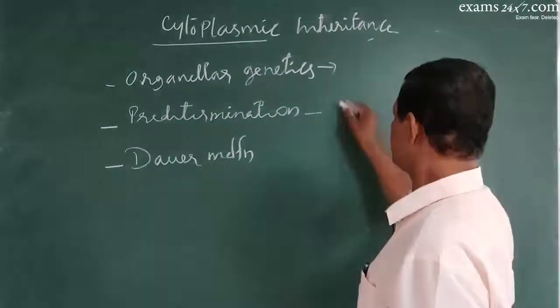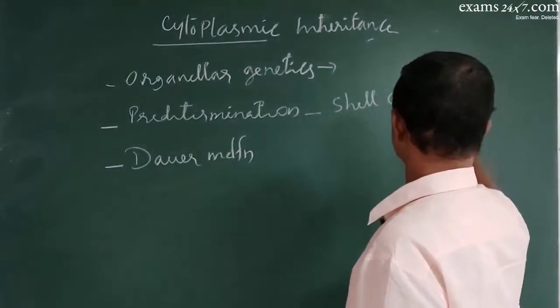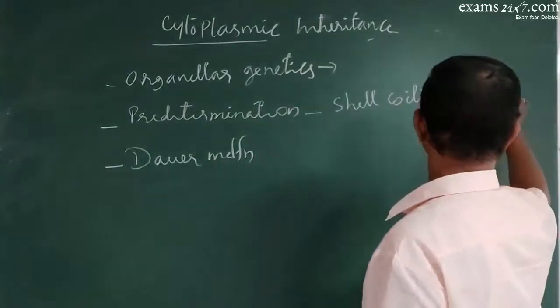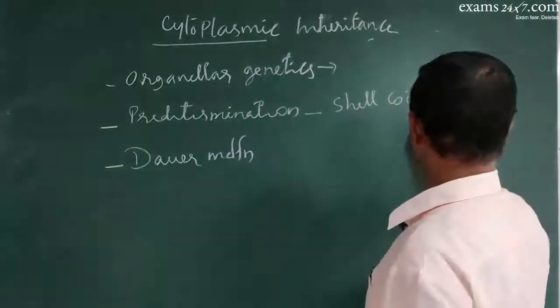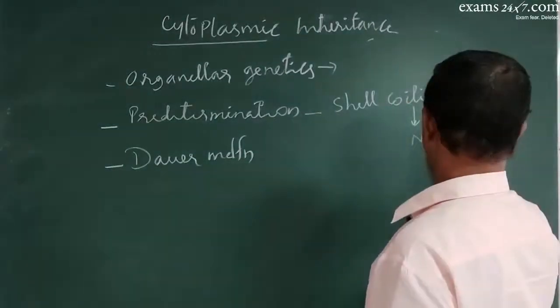For example, shell coiling in snails. The coiling, whether it is to the right or left, will be determined by nuclear DNA.